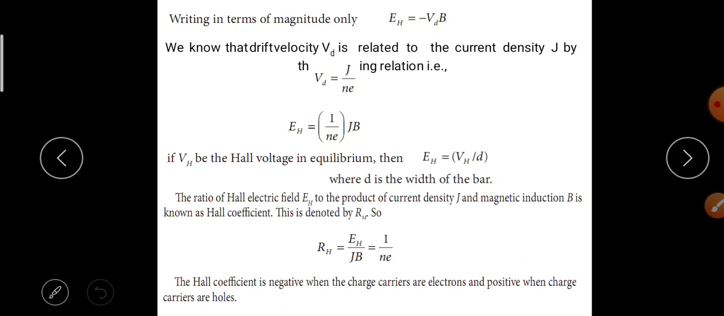The Hall coefficient is negative when the charge carriers are electrons and positive when the charge carriers are holes. Holes అయినప్పుడు పాజిటివ్ అండ్ ఎలక్ట్రాన్స్ అయినప్పుడు నెగిటివ్.